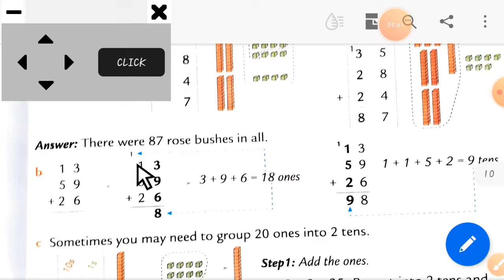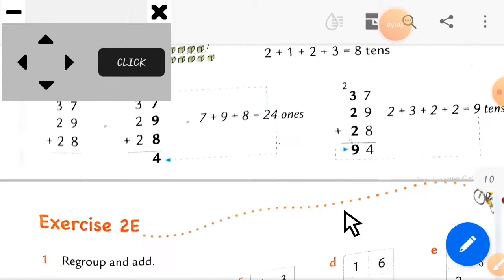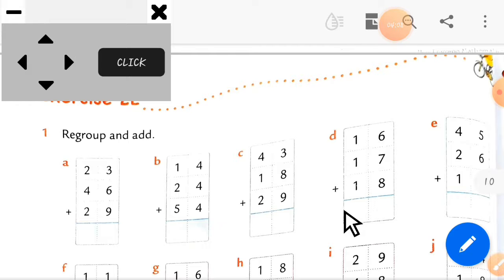Here you can see through this arrow. Now this one will be added in the tens column. So 1 plus 5 plus 2. How much is it together? 1 plus 5 is equal to 6 and plus 2 is equal to 8, and the number 1 will be added to it. So here is the 9. Here is our final answer, 98. I hope there is no doubt in this.